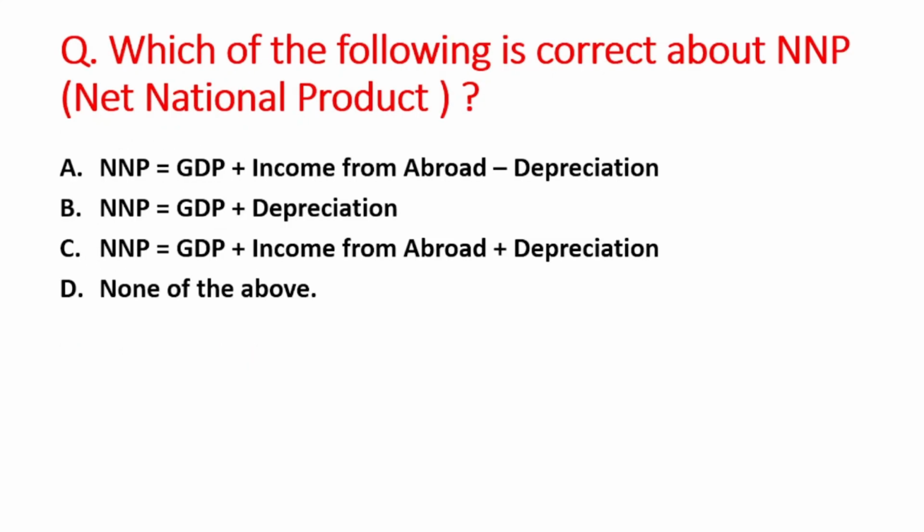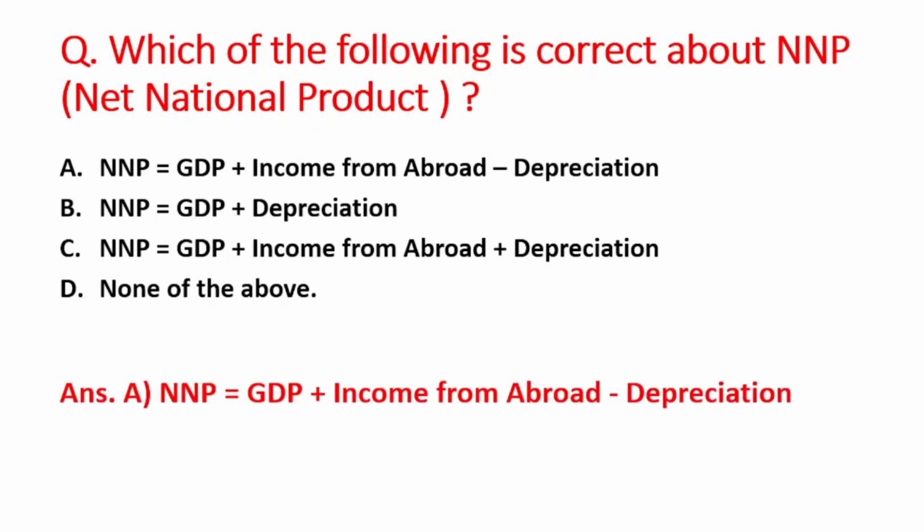Next question is which of the following is correct about NNP, that is net national product? A option is net national product equal to GDP plus income from abroad minus depreciation. B option is NNP is equal to GDP plus depreciation. C option is NNP is equal to GDP plus income from abroad plus depreciation, and D option is none of the above. So right answer is option A, that is net national product is equal to GDP plus income from abroad minus depreciation.